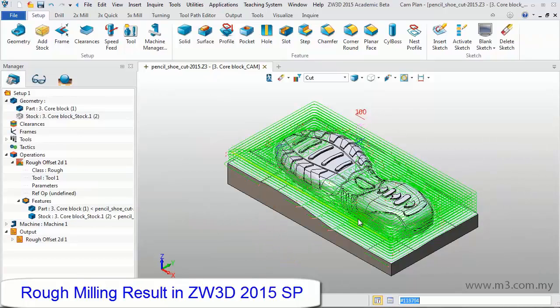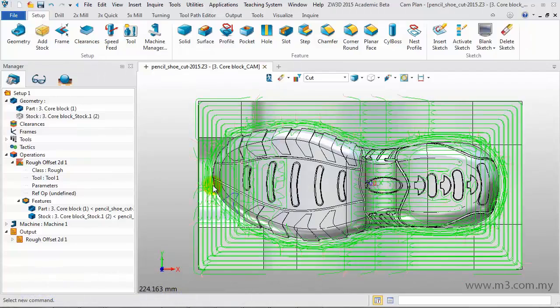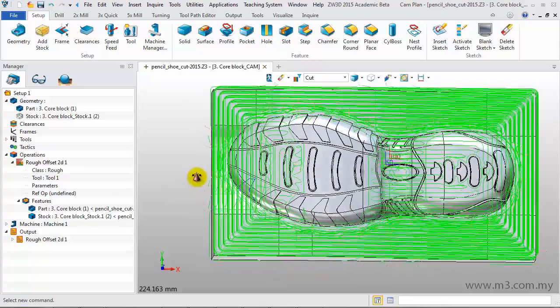And in the isometric view, we can see this more clearly. And the toolpath here is perfect. Compared with the last one, the new toolpath will greatly increase the machining efficiency.